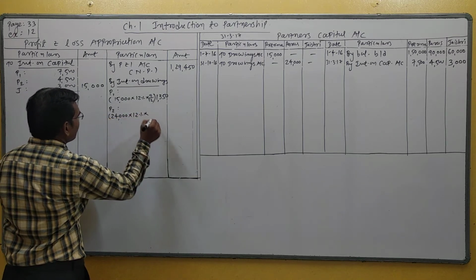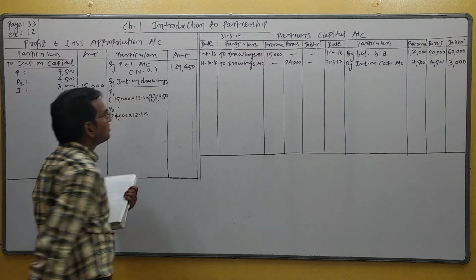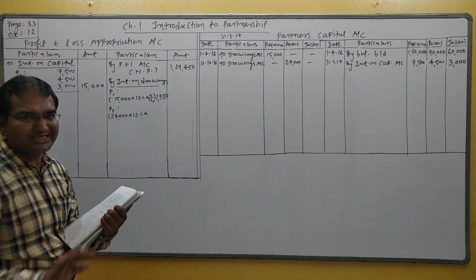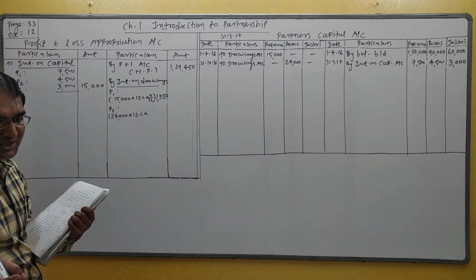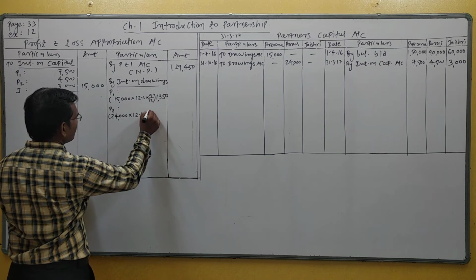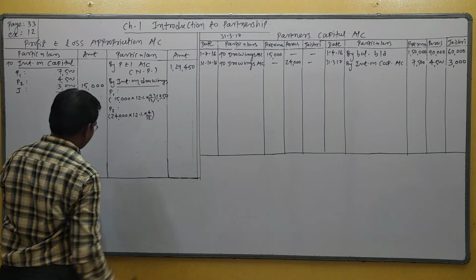12%. And you can see that Paras withdrew on 31st October. October month is completed, so November, December, January, February, March. How many months? 4 months. 4 by 12.